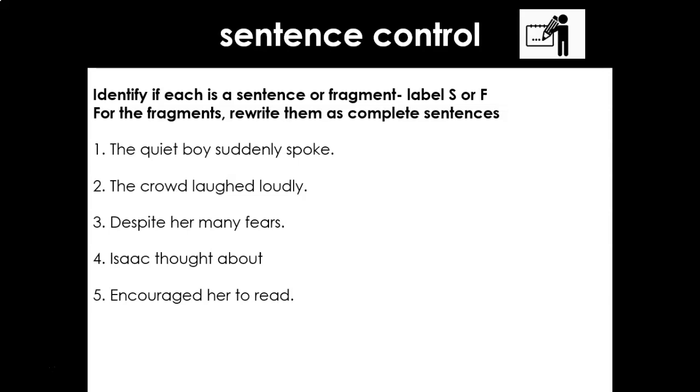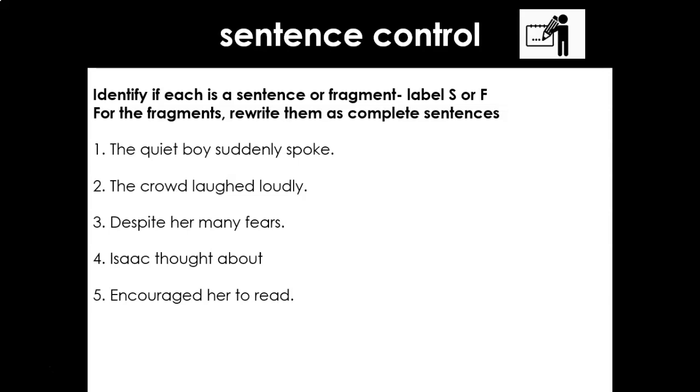So what's the crowd doing? They're laughing. There's our verb. Who's laughing? The crowd. There's our subject. So tick, complete sentence. Now, number 3, despite her many fears. Ah, yeah, brilliant. That's our first fragment. So this is the one we've got to turn into a sentence. So, despite her many fears, how can we turn that into a complete sentence? Well, we need to anchor it to a main idea.